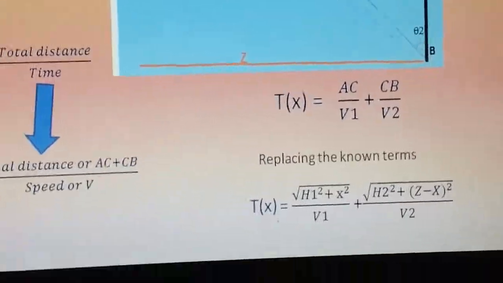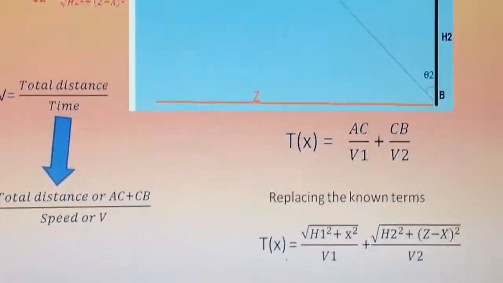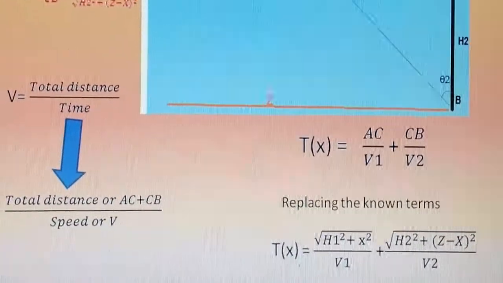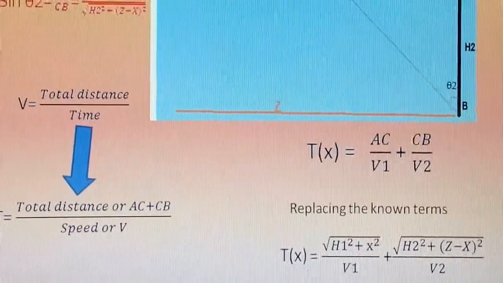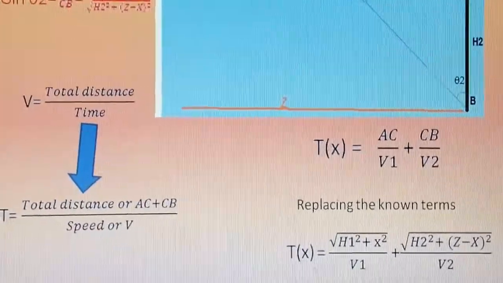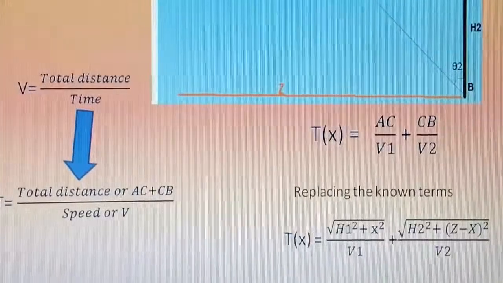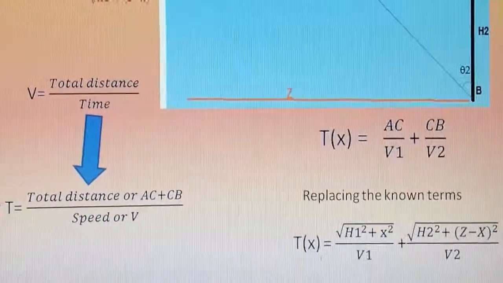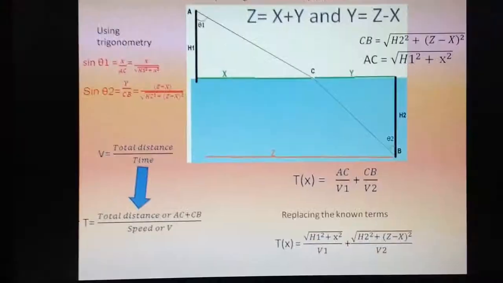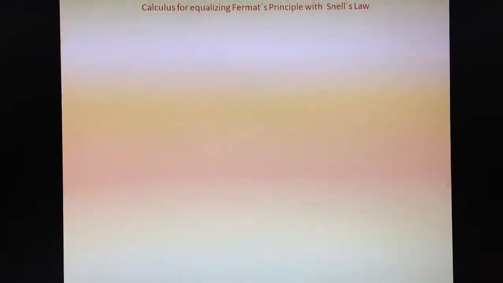Then T of x is equal to the square root of h1 squared plus x squared over v1 plus the square root of h2 squared plus c minus x squared over v2. This will be our equation.